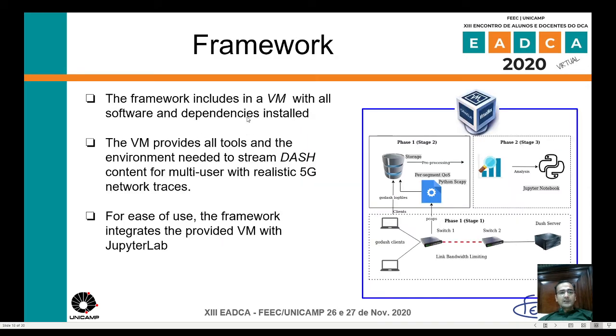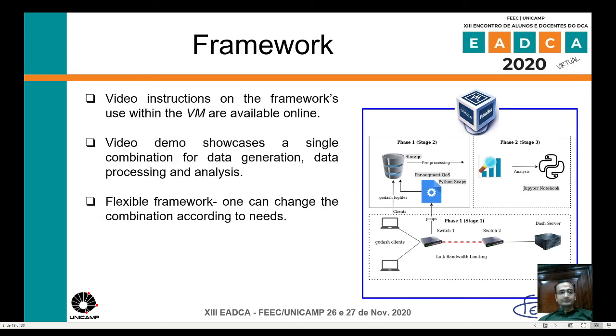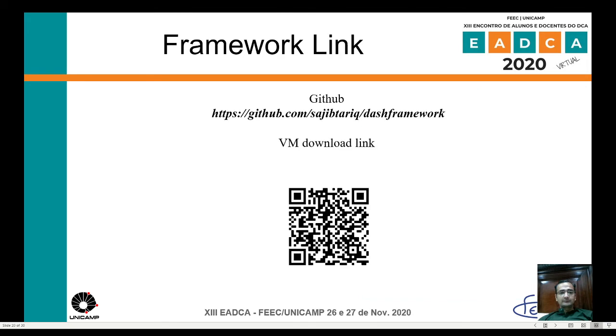Finally, we provide a framework included in a VM with all the software and dependencies installed. The VM provides all tools and the environment needed to stream DASH content for multiple users with realistic 5G network traces. For ease of use, the framework integrates the provided VM with JupyterLab. We also provide a video instruction on how to use the VM, and the framework is available on GitHub at this link.